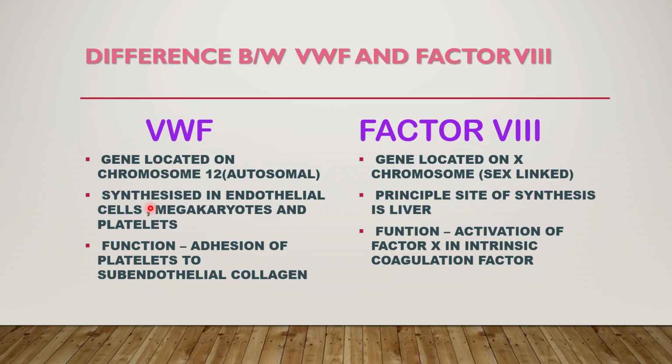Von Willebrand's factor is synthesized in endothelial cells, megakaryocytes and platelets, whereas factor VIII, the principal site of synthesis is the liver. The main difference is between their function. So the function of von Willebrand's factor is adhesion of platelets to subendothelial collagen, whereas the function of factor VIII is activation of factor 10 in the intrinsic coagulation pathway.